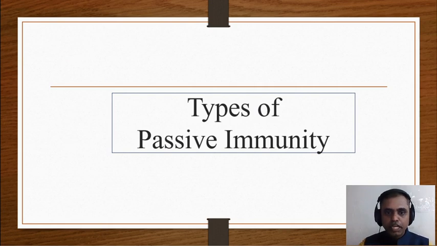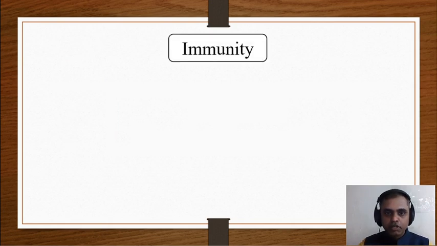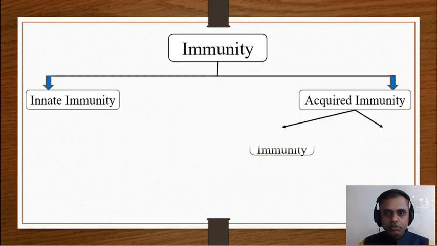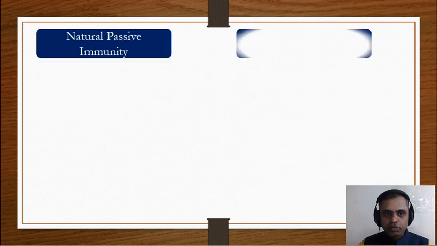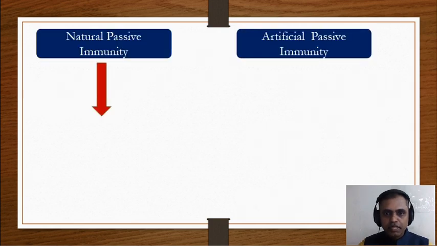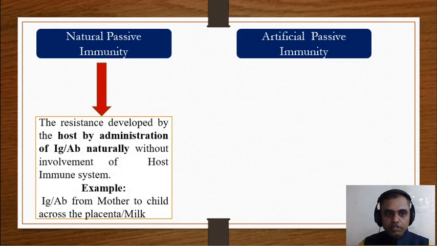Now we'll go to the types of passive immunity. Passive immunity is also divided into two types: natural passive immunity and artificial passive immunity. Natural passive immunity means resistance developed by the host by receiving immunoglobulin or antibody naturally, without involvement of the host immune system.